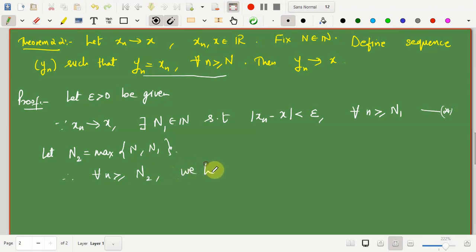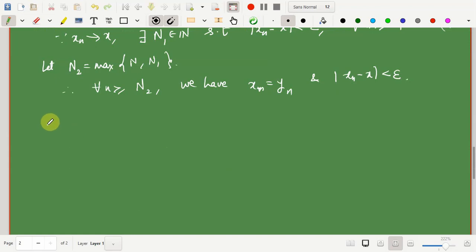We have xn is equal to yn and mod of xn minus x is less than epsilon, and therefore for n greater than or equal to n2, since this is true and this is also true, I can replace xn by yn over here.